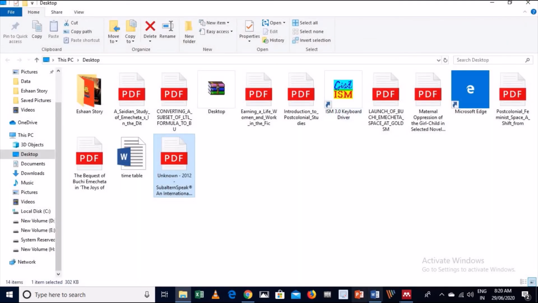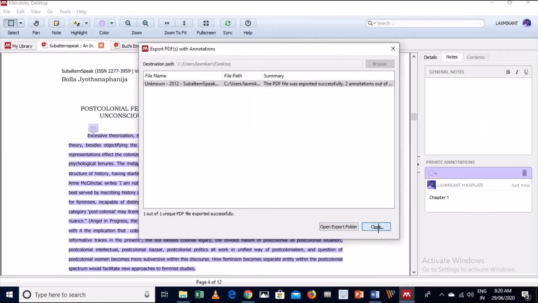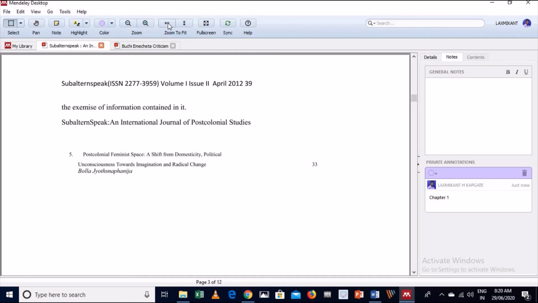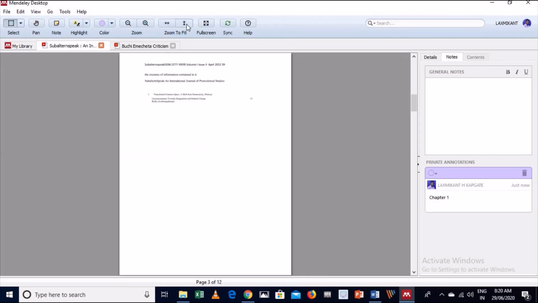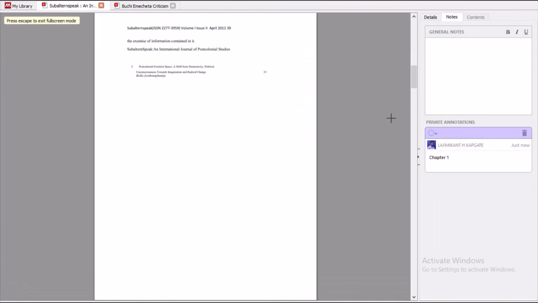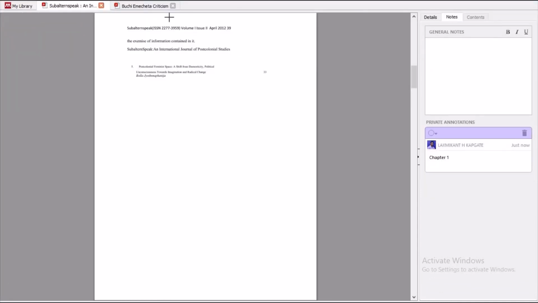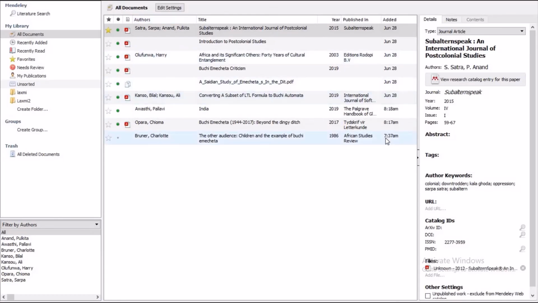Again you go to Mendeley desktop, then you can zoom it. These are the basic features. You can add, you can color it, various colors are available. You can highlight text, or you can select in rectangle size. You can select the full screen. So these are the features. So my dear friends, this is enough to use this Mendeley software.